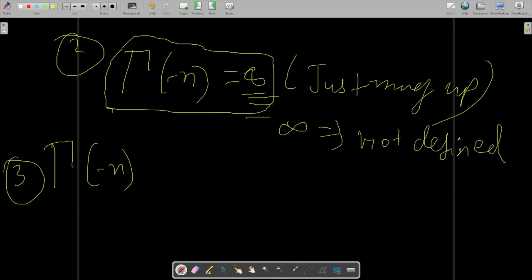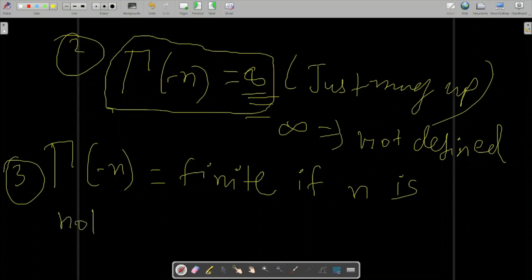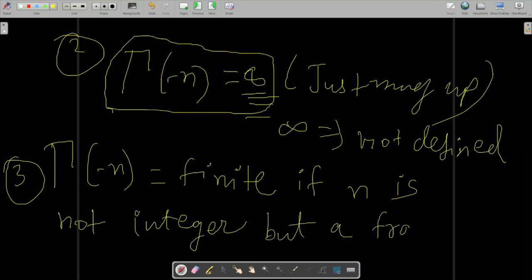Now the third property: gamma of minus n is finite when n is not an integer but a fraction, a negative fraction I mean.